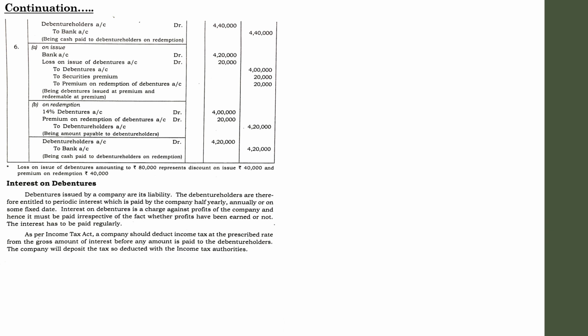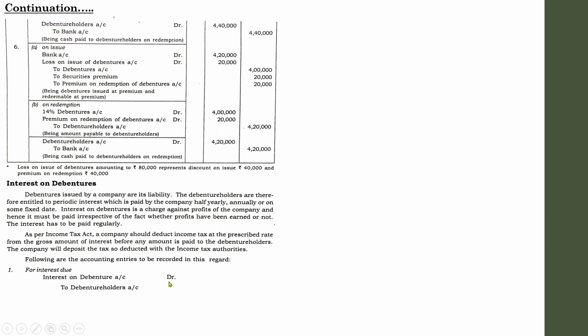So whenever the company issues interest on certain debentures, definitely there will be a tax. So what are the entries associated with the interest on debentures? First one, for the interest due.